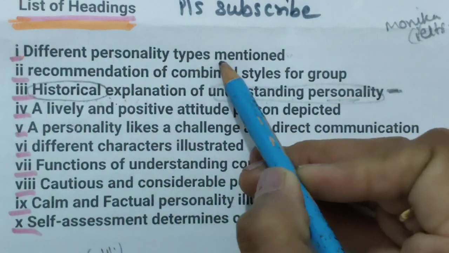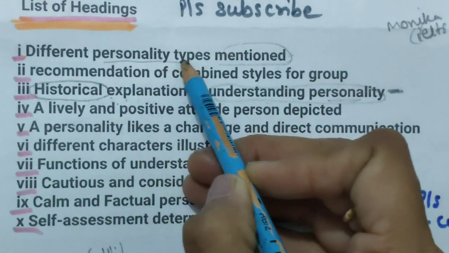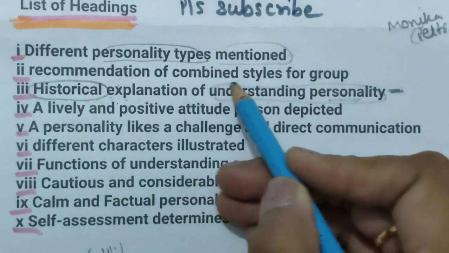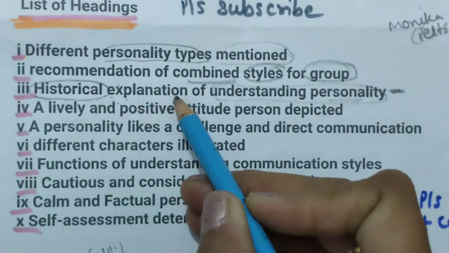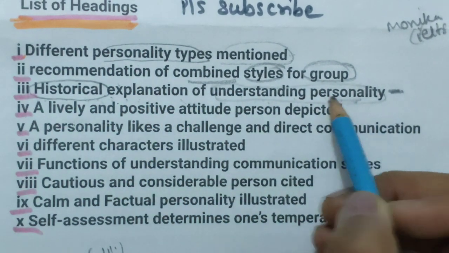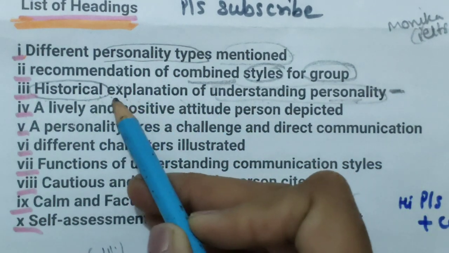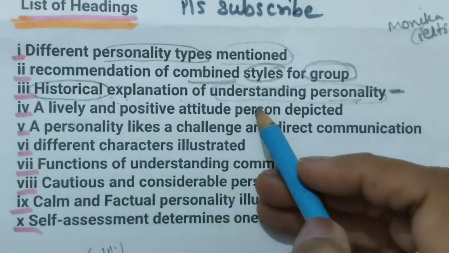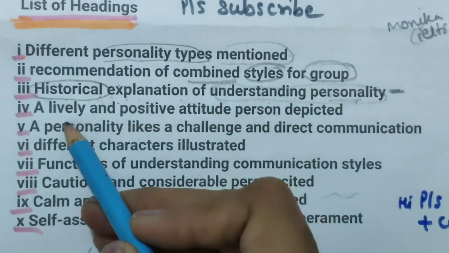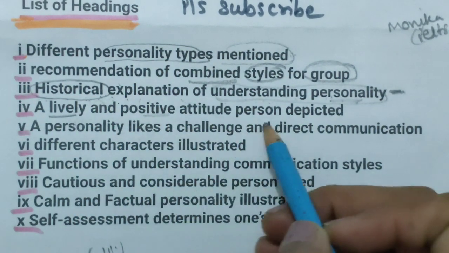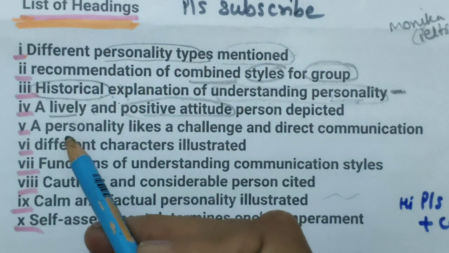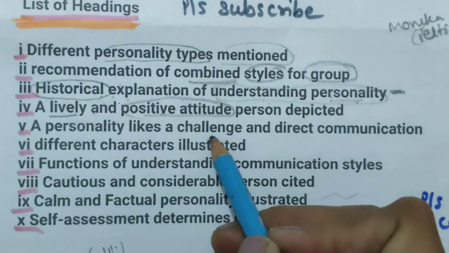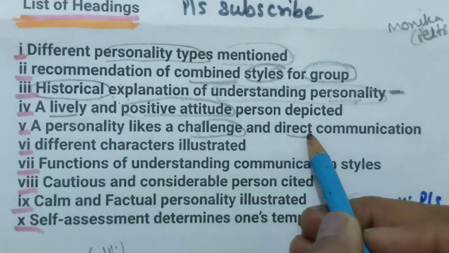Different personality types mentioned, recommendation of combined styles for group. Historical explanation of understanding personality, that we have done, meaning historical and understanding personality. A lively and positive attitude person depicted. Personality likes a challenge and direct communication.